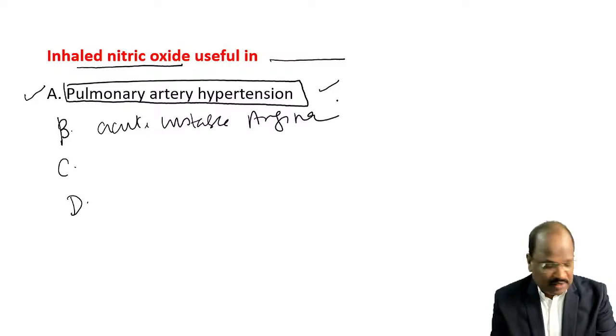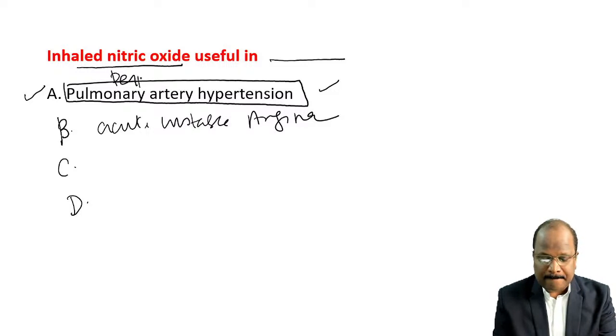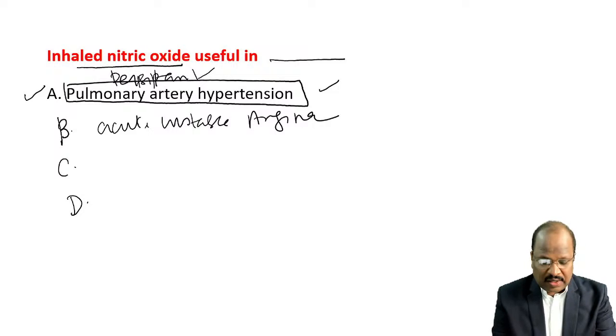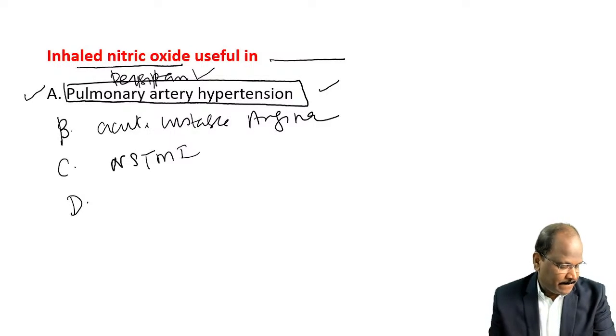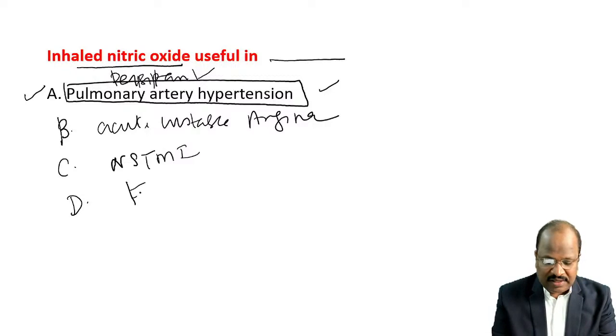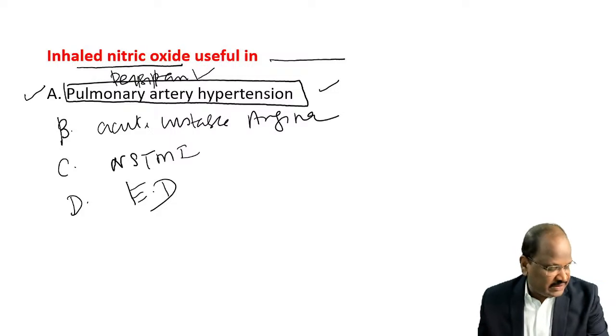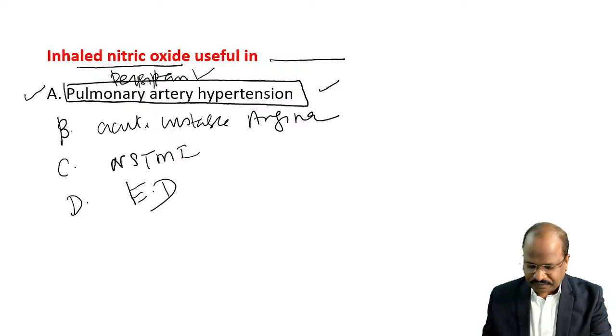Other options: angina, persistent pulmonary condition, non-STEMI, primary, erectile dysfunction, ED. Okay. The answer is persistent pulmonary hypertension.